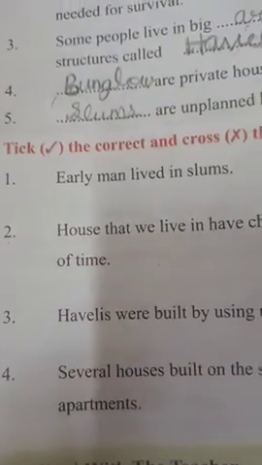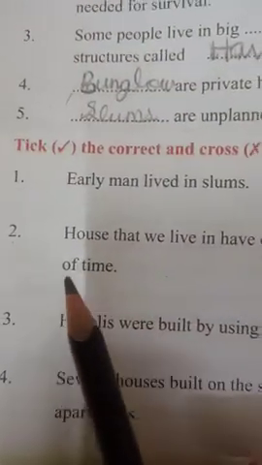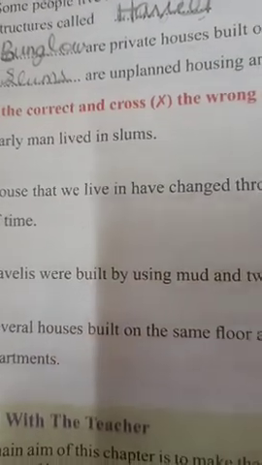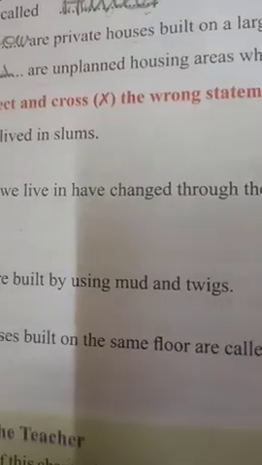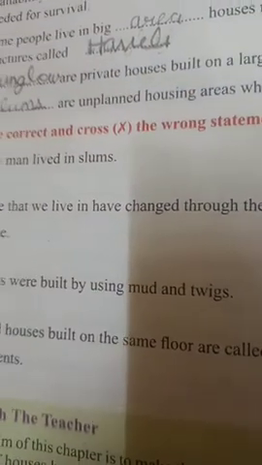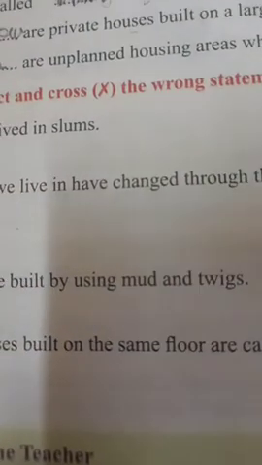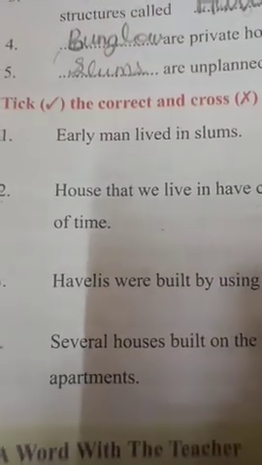Second is, houses that we live in have changed through the passage of time. Yes, children, you know it is a right statement, because the houses where we live, we change our houses by the passage of time. After some time, when we feel that it is old, then we can change the interior decoration, or we can change the outer part of our house. So this is a correct statement.